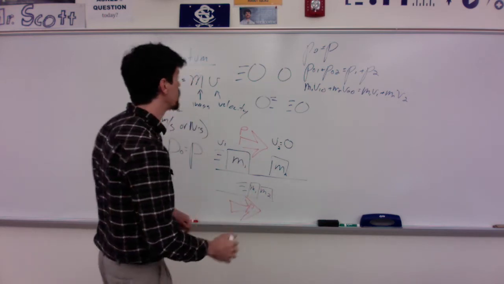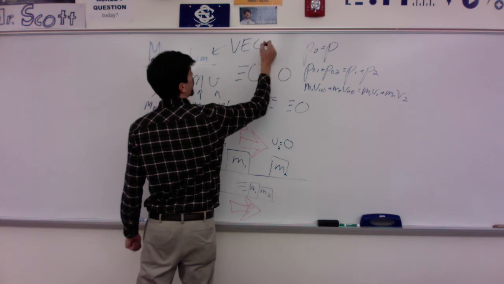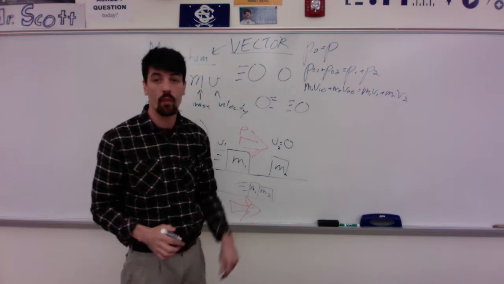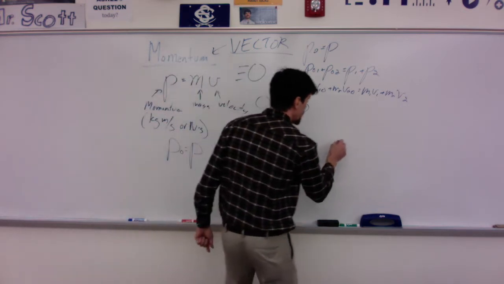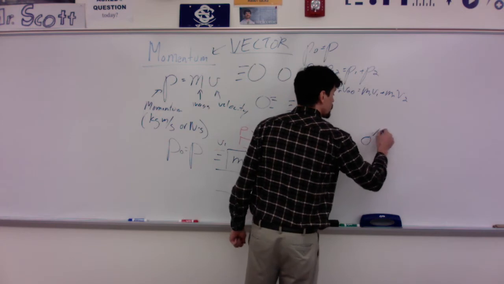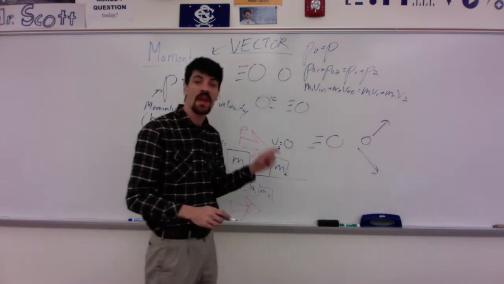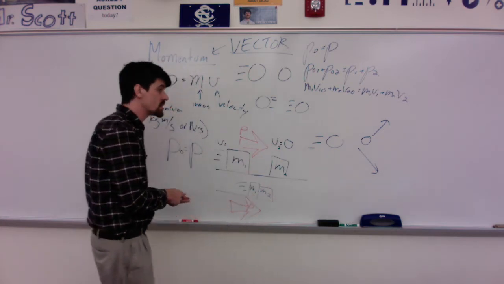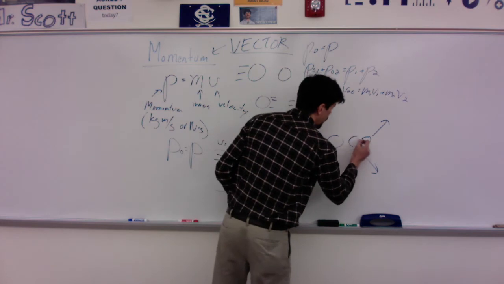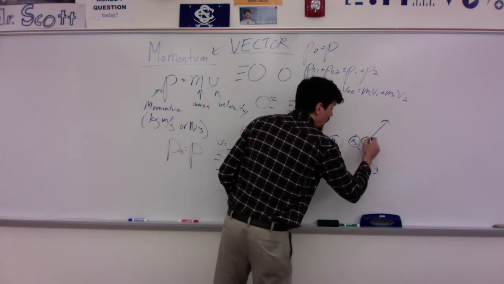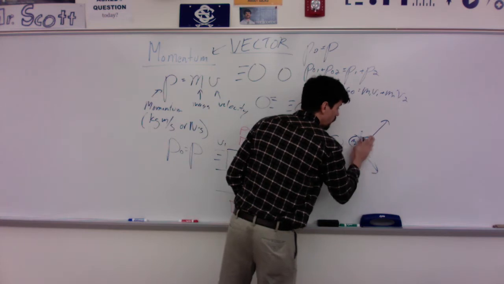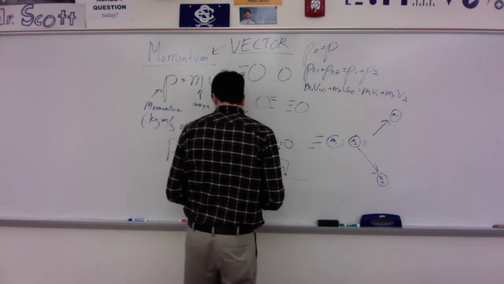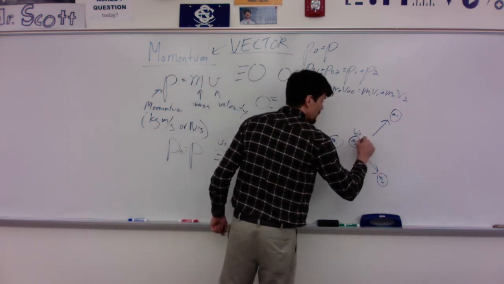Something we need to remember is momentum is a vector. Direction matters. Not only can it happen in one plane like this, the other way is if we have something coming in and then another one bounces off and they fly off like this. Not only is momentum conserved in the x, it's also conserved in the y. So what does that mean? Let's say I have m1 and m2. Post collision, m1 flies off that way and m2 flies off this way. Let's say that m2 is initially at rest.